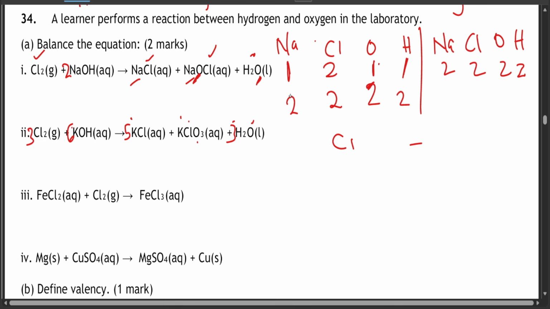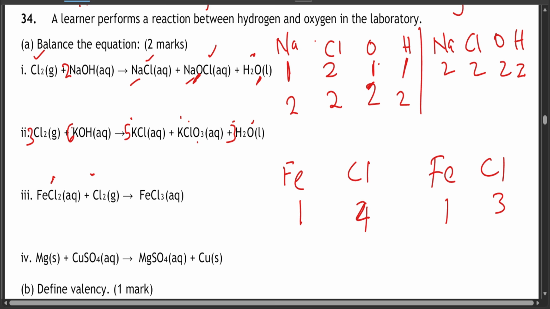Question Roman 3. You have iron 2 chloride plus chlorine to give you iron 3 chloride. How do you balance this, by the way? We have iron and chlorine only. So 1 iron, 2 chlorine, and then on the other side 1 iron, 3 chlorine. So what happens? We can put 2 here. They'll have 2 irons, 4 chlorines, and 4 plus 2, 6 chlorines. Then we can put 2 here. Then we have 2 irons and 6 chlorines, balanced. Khalas.